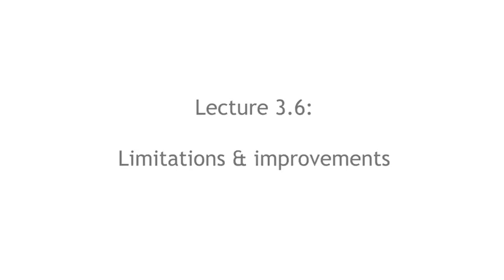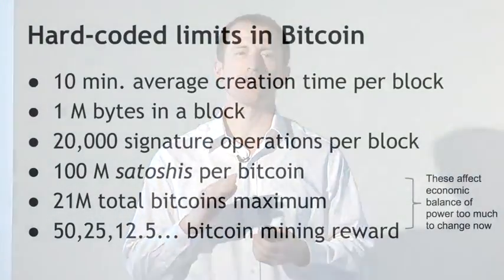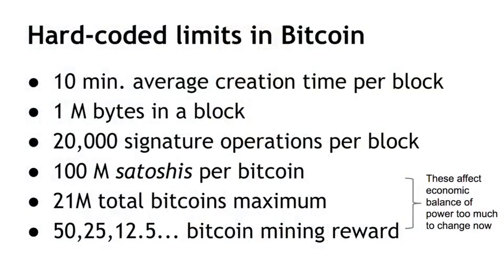So finally, we'll talk about some built-in limitations to the Bitcoin protocol and why it's challenging to actually improve them. There are a lot of hard-coded constants implemented into the Bitcoin protocol, which were chosen when Bitcoin was proposed in 2009, before we really had any idea that it might grow into this globally important currency. So the most important limits are probably the limits on the average time per block, the size of blocks, the number of signature operations in a block, and the divisibility of the currency.